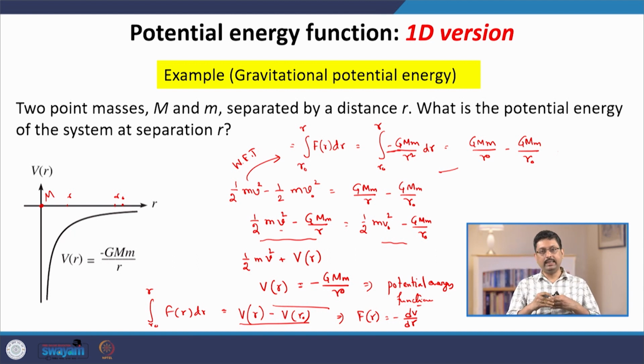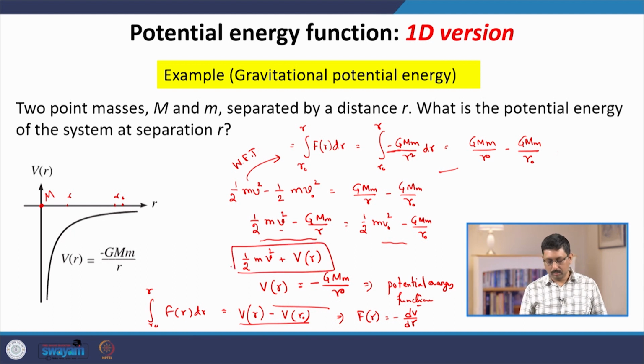So, this is the potential energy function, which is related to the integral of the work done by the force, and then at each point we can define a quantity. We see that the value of this quantity is the same at point r as well as point r naught.